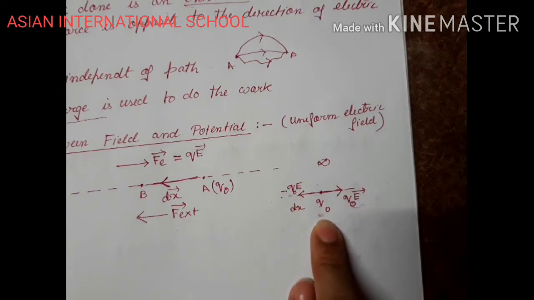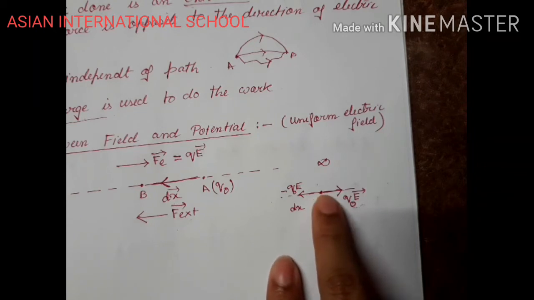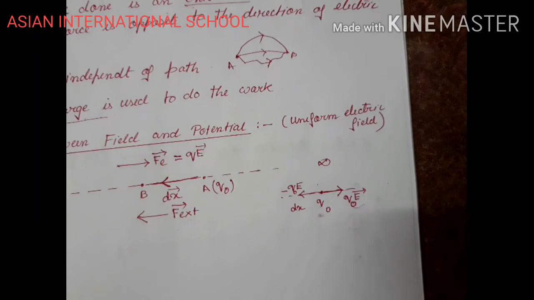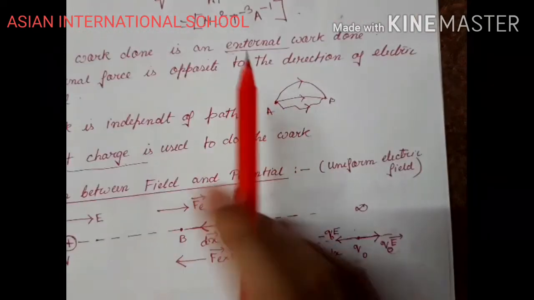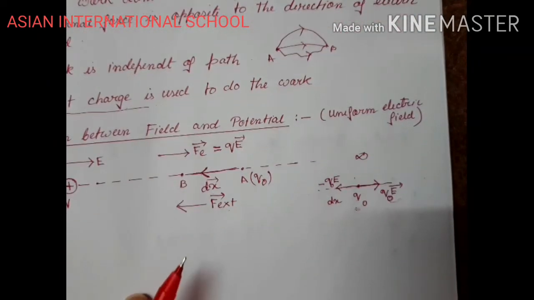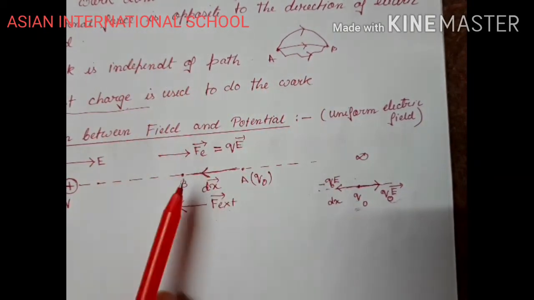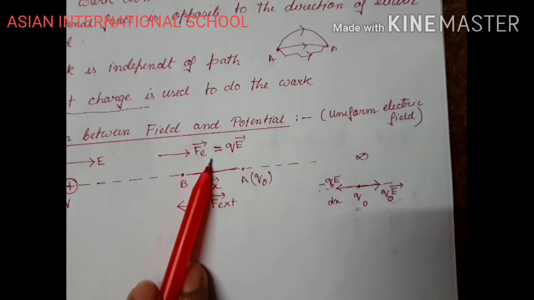That means no acceleration will be produced in this test charge, and my external work done will create a uniform velocity, a uniform motion, to displace this test charge. So hence I get to measure my external force. That's why I told you, remember, that this work done is your external work done. External work done means what? External force. So the force is not your electrostatic force.